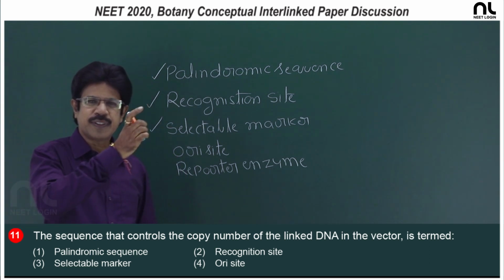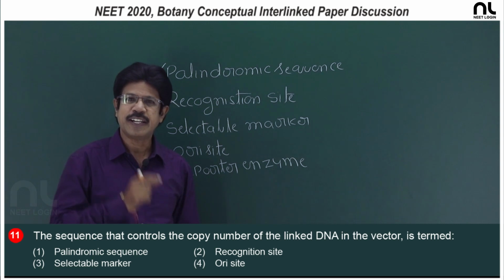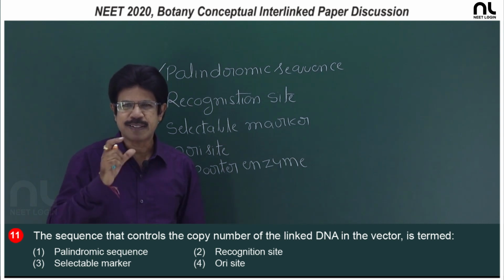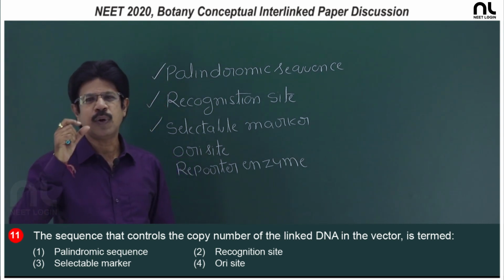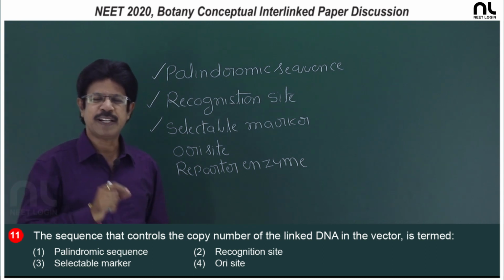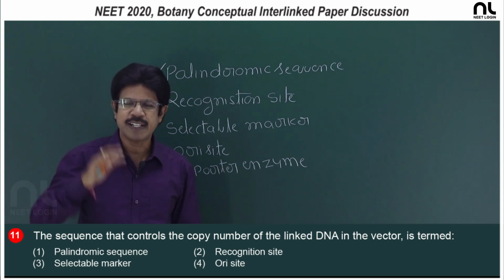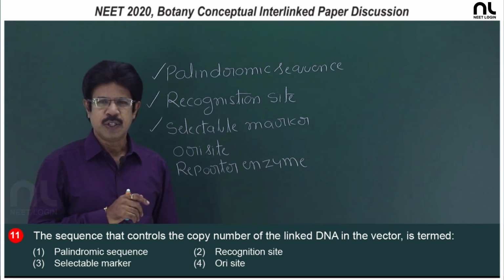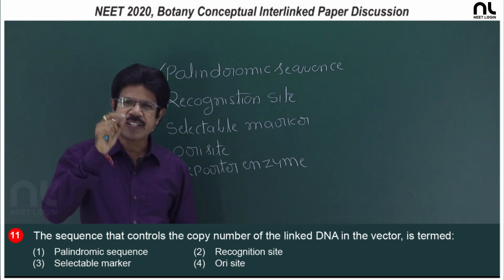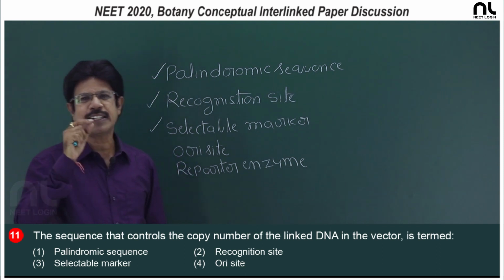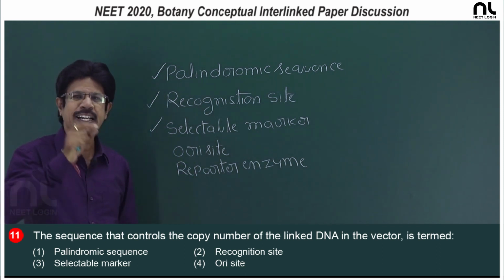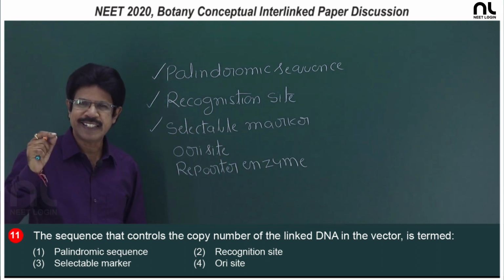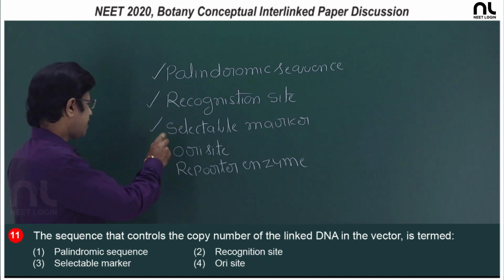Some cells take up the recombinant DNA, some cells take up only non-recombinant plasmid, some cells do not take any plasmid or vector. So as to identify the transformed cells, we require selectable markers, which are nothing but antibiotic resistance genes.